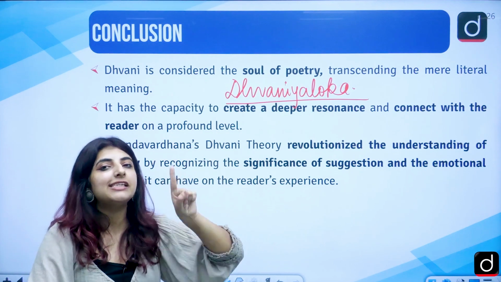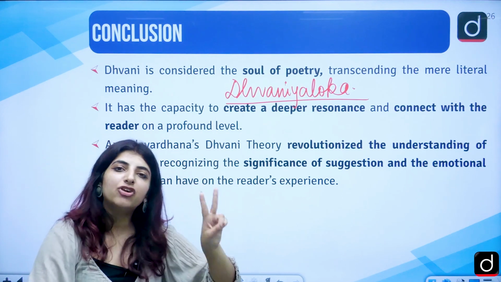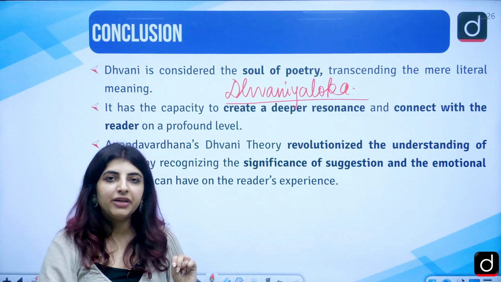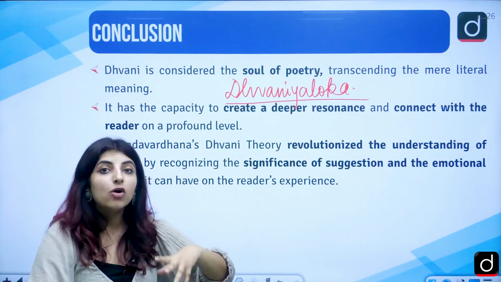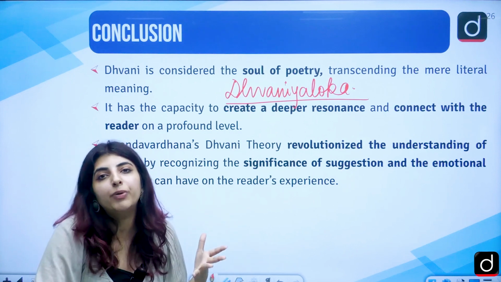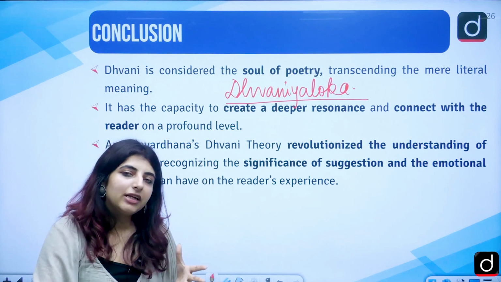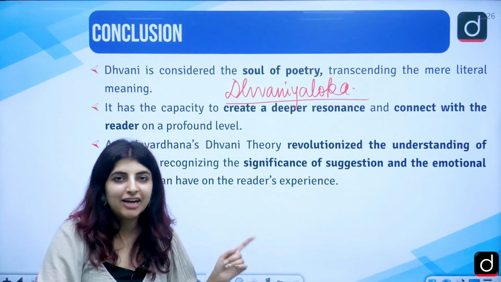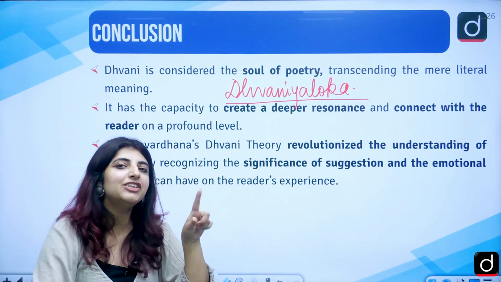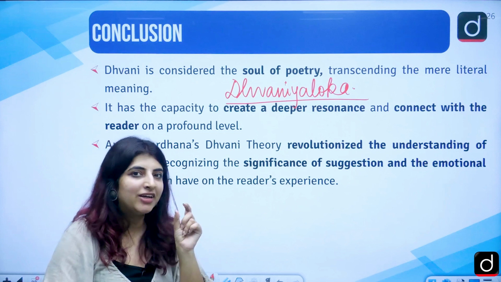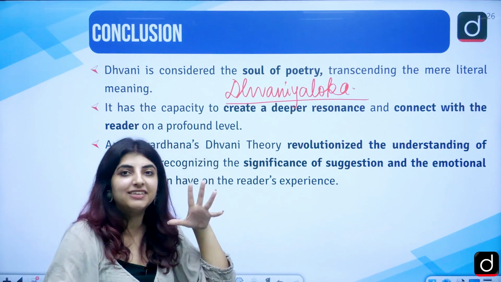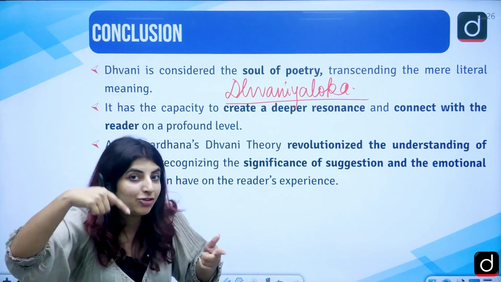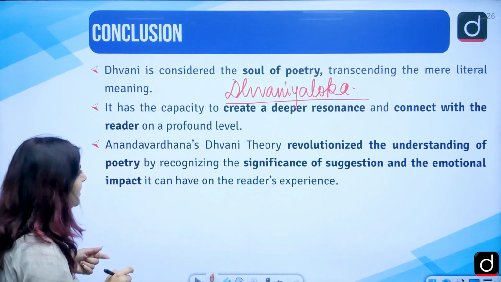Vyanjan arth, which is the literal meaning, then we have lakshya arth, which is the suggested meaning. So of course these are the two types of meanings which we did. We also talked about alankara, upama, metaphors which are known as rupak, right? So all these particular things, now you know what is Dhvani. It is not the sound if you literally are translating it. Even you see that here he has used this theory of Dhvani, that Dhvani is not signifying the sound that we already talk about, but he is signifying it as the theory of suggested meaning by giving the name of the theory which is suggested itself.